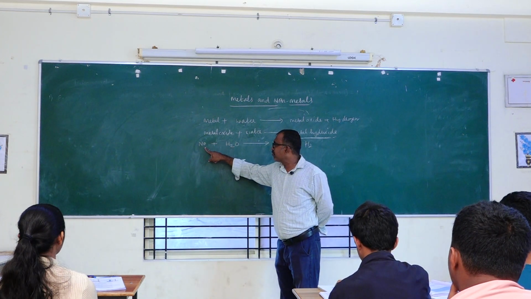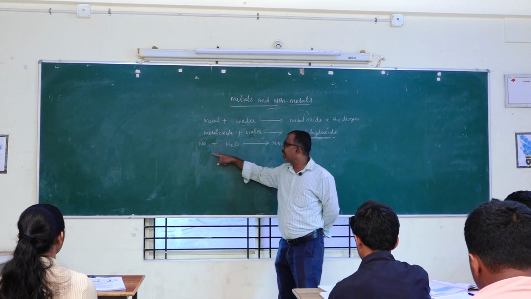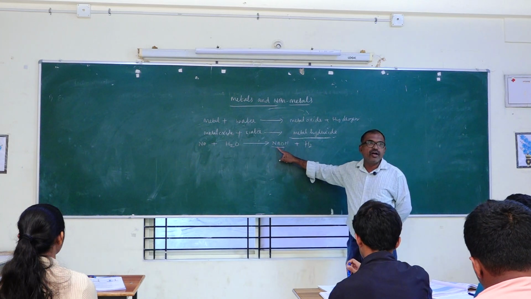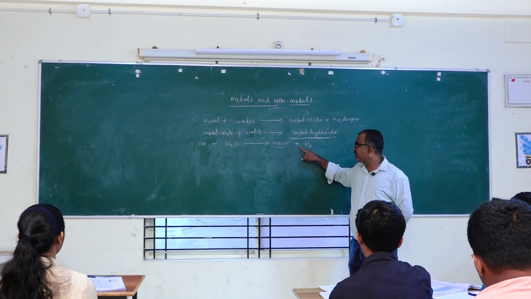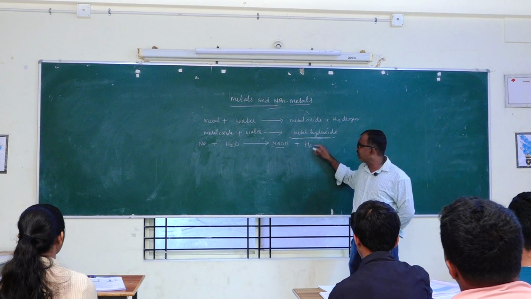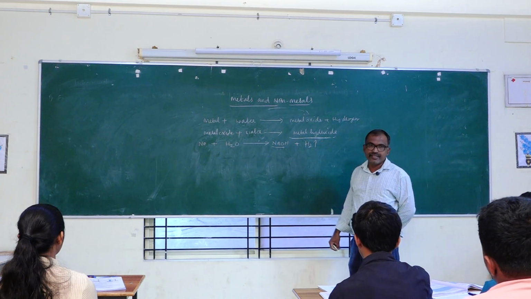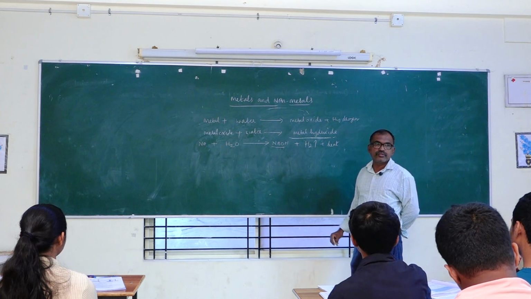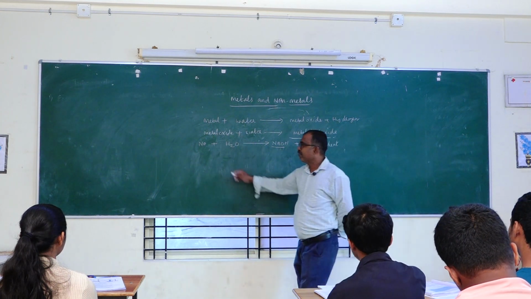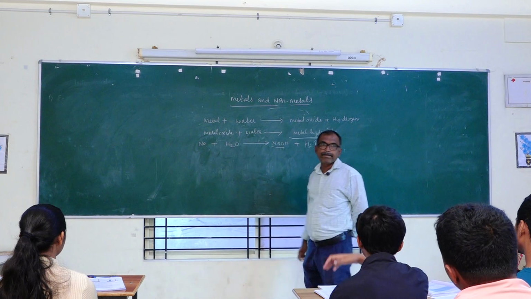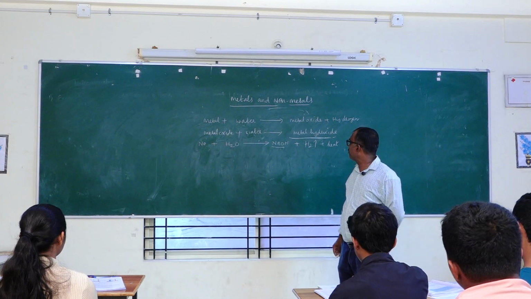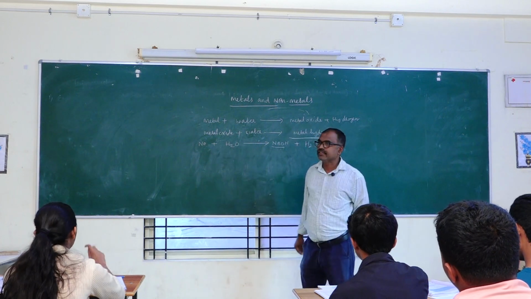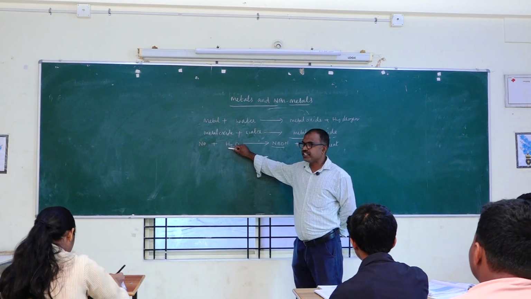Sodium metal reacts with the water. It is going to give sodium hydroxide. Along with that, it is going to liberate hydrogen gas. Definitely there will be a liberation of heat also. So here, balance the equation. 2Na. Why 2Na? Na. Then H is 2.